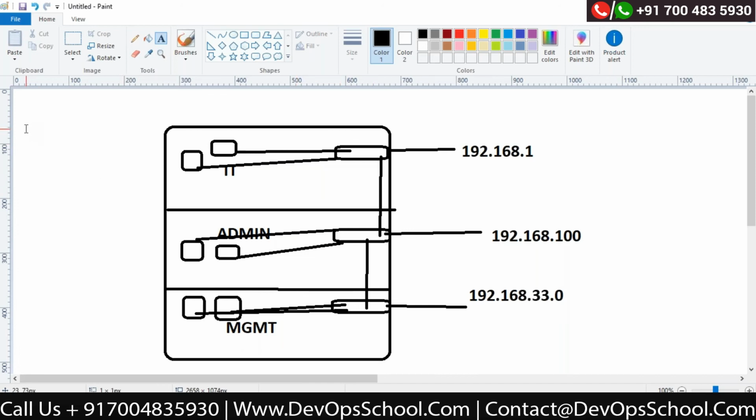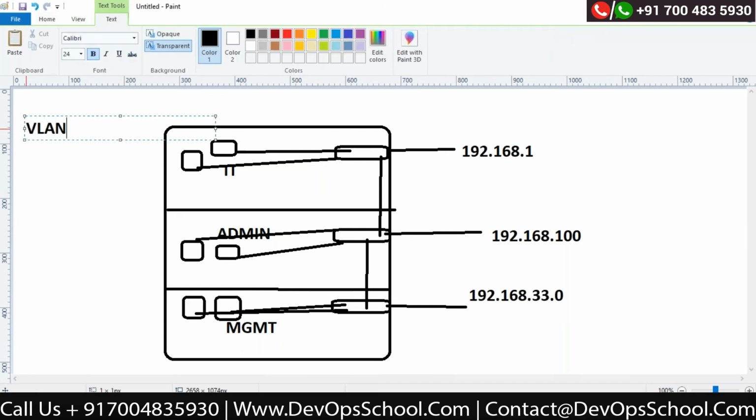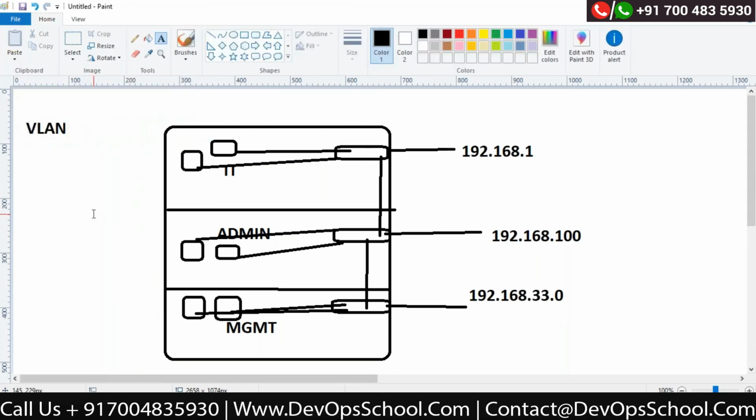So here is the case. There is a concept called VLAN. This is called a virtual LAN. If I'm creating different networks, at the same time, you can create a virtual LAN on top of the switch. You can see within a physical switch, I will create a small virtual switch and I will give that virtual switch a VLAN ID.